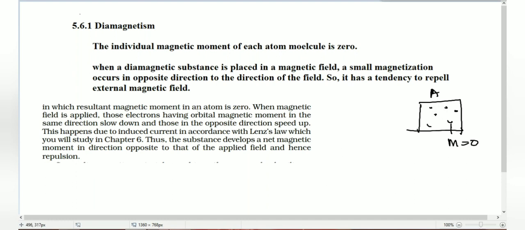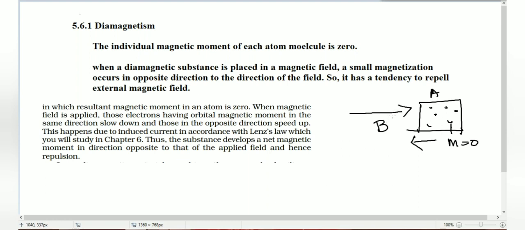Clear? When a diamagnetic substance is placed in a magnetic field, so we are going to apply a uniform magnetic field to the magnetic substance, here meaning the diamagnetic substance. Initially the magnetic moment is 0, but after we apply the magnetic field, a small magnetization will be produced, but that magnetization occurs in the opposite direction. So it will reduce the magnitude of the original magnetic field, right?